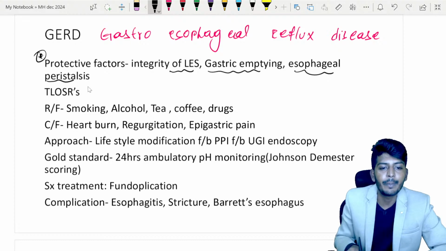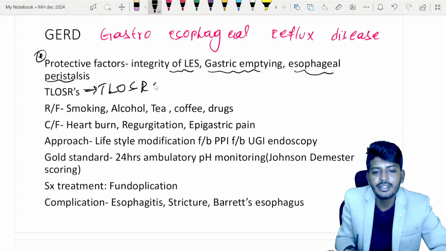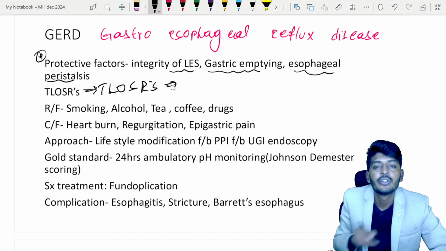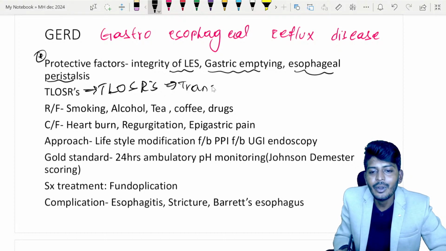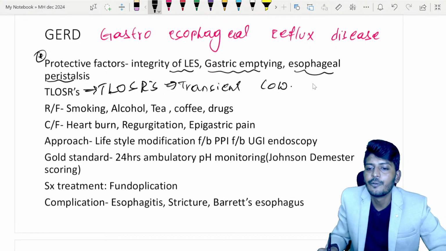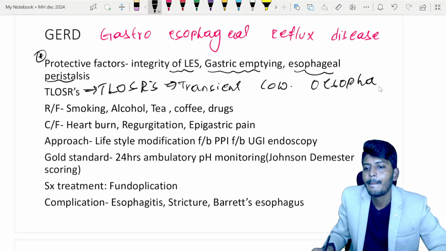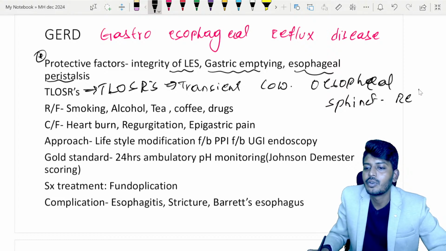Then there is one more important concept which you need to understand, that is called TLOSRs. What does TLOSR mean?